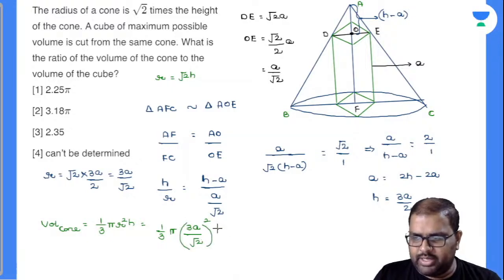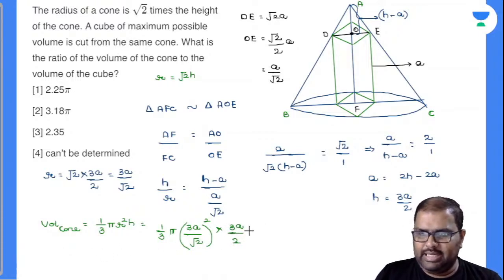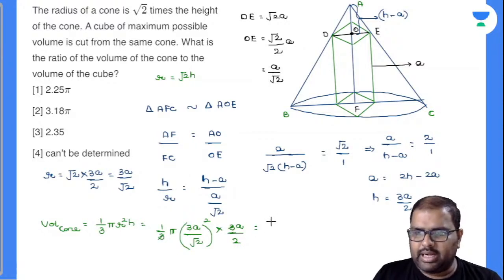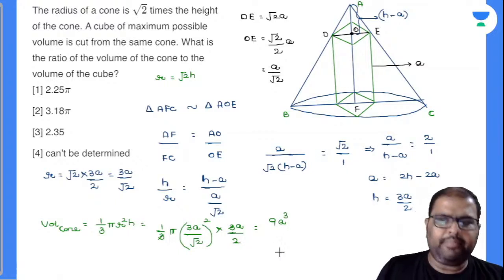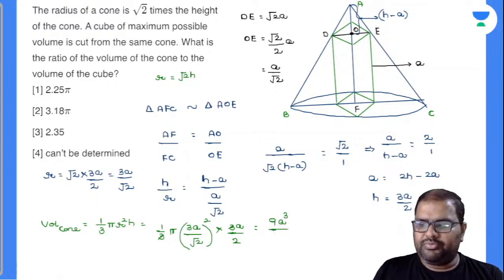What is your H value? H value is 3A by 2. So calculate this entire thing. What will become there? 3 gets cancelled. So this will become 3 square, 9 A cube by 4 pi. Am I right or wrong?